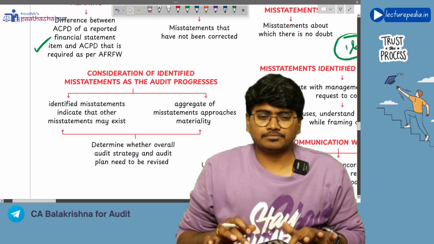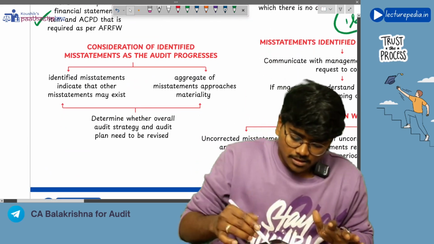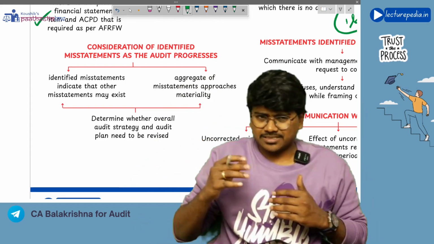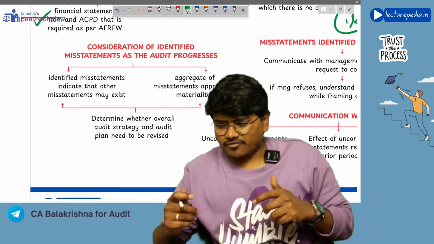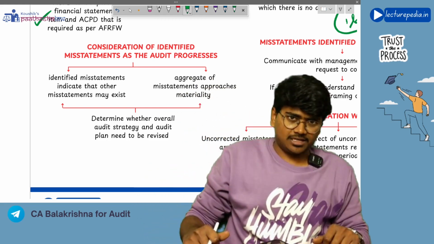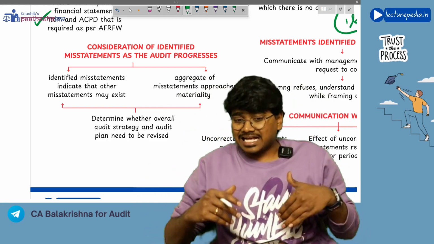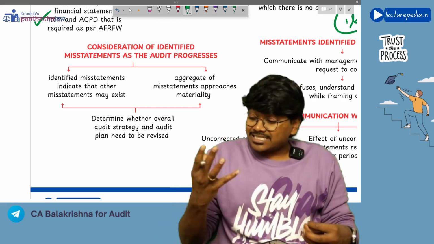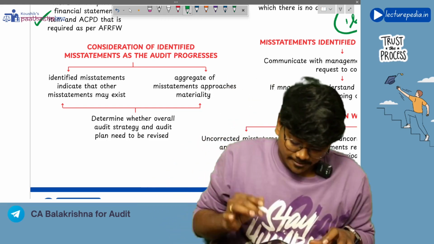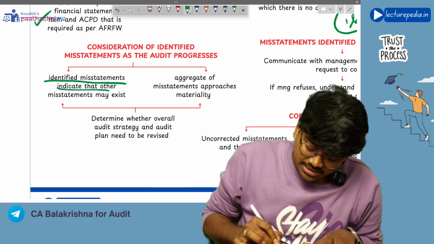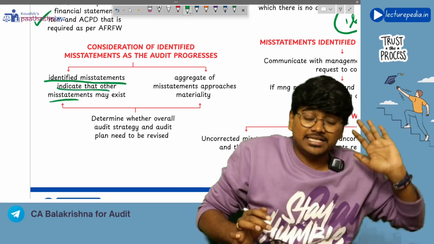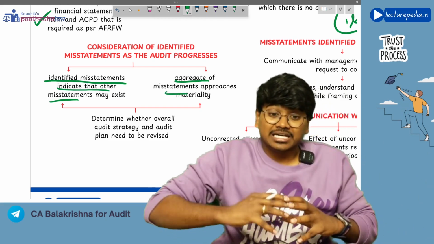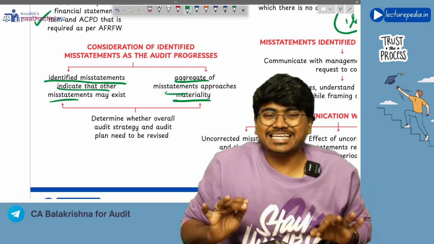Now, as the auditor goes on finding the misstatements, as and when you find the new misstatements, you need to consider whether identified misstatements indicate that other misstatements might exist, and whether the aggregate of misstatements could reach or approach materiality.